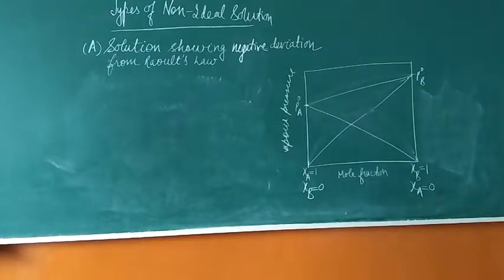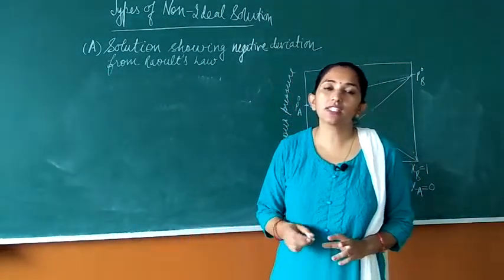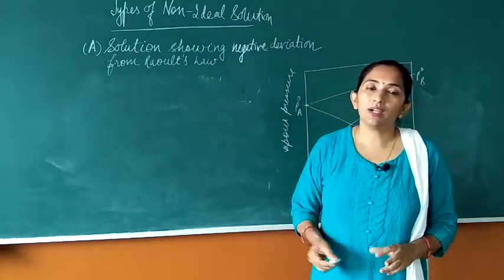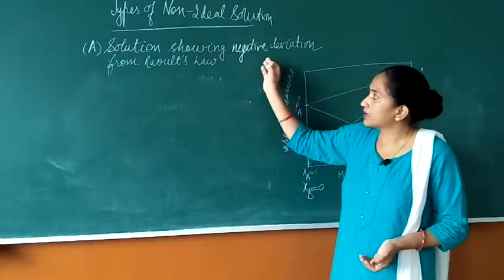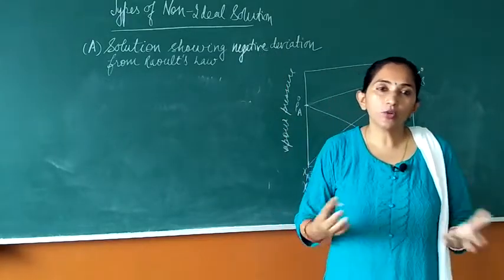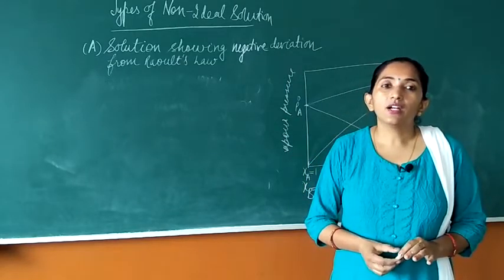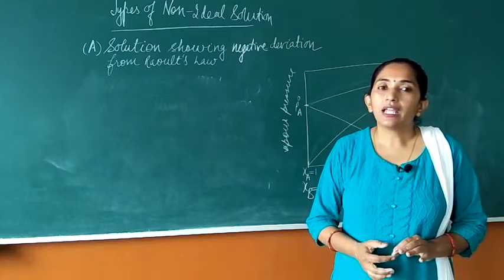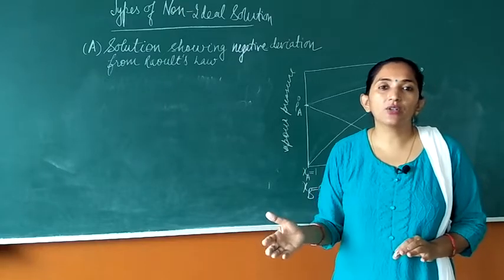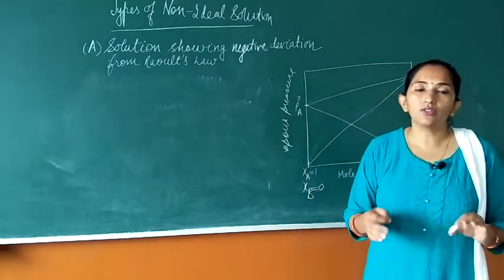Now we will discuss the solution showing the negative deviation from Raoult's law. This is the second type of non-ideal solution. From the name, it is suggested that this kind of solution will not obey Raoult's law, therefore it comes under the heading non-ideal solution. The vapor pressure is not going to be equal to that calculated from Raoult's law. It is going to be lesser than that predicted from Raoult's law.